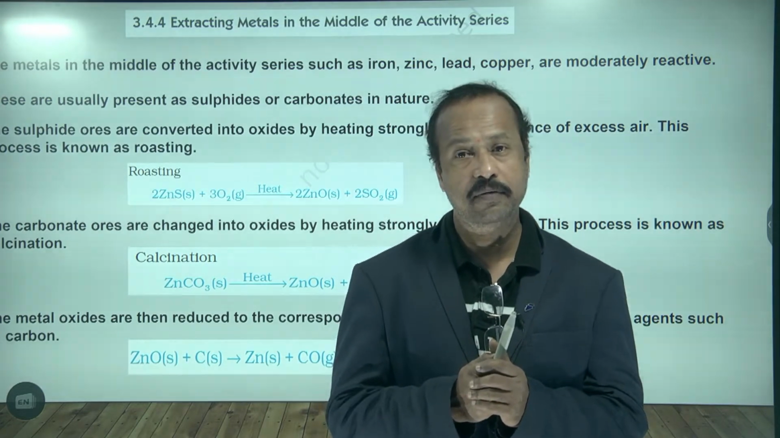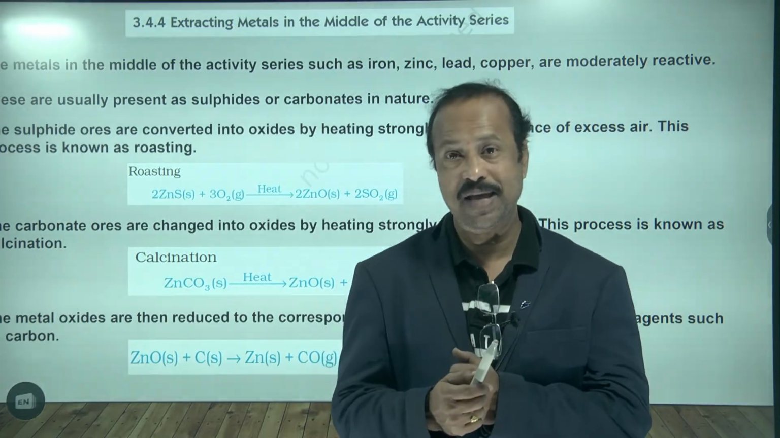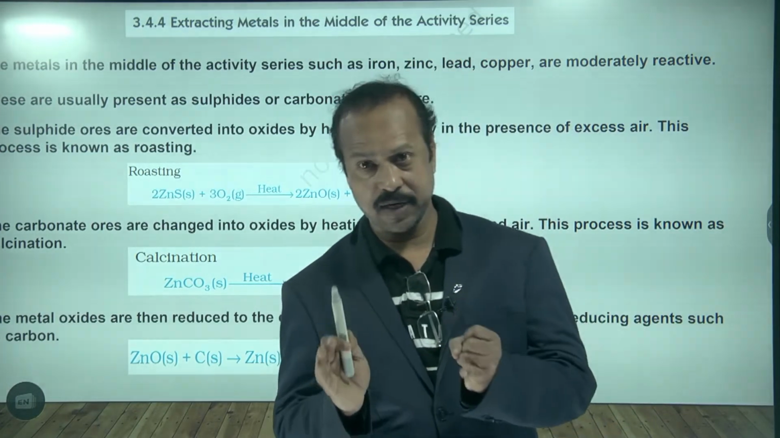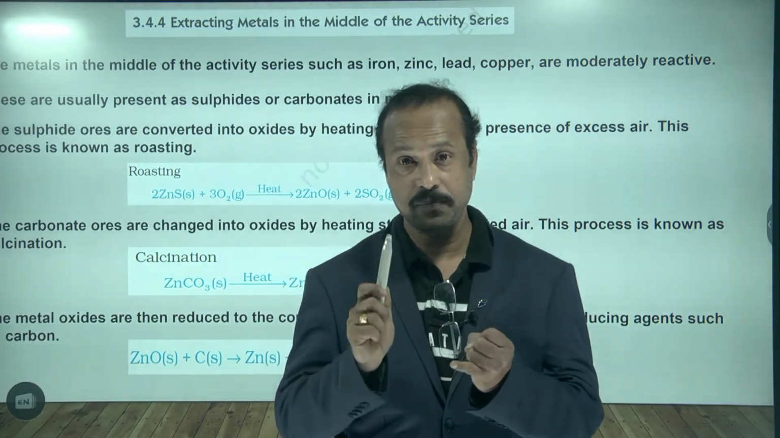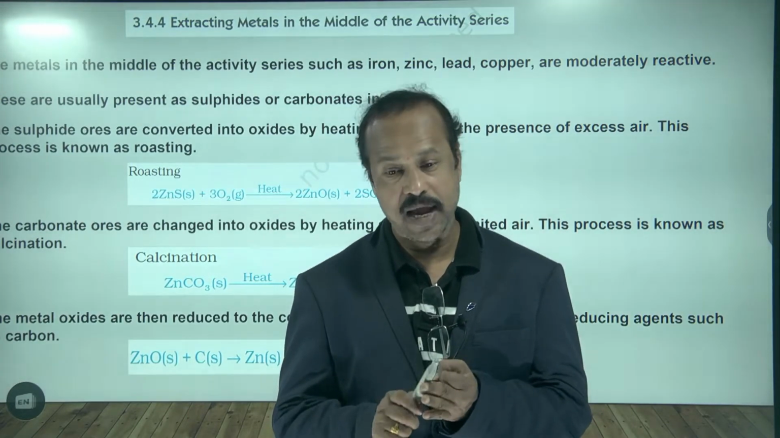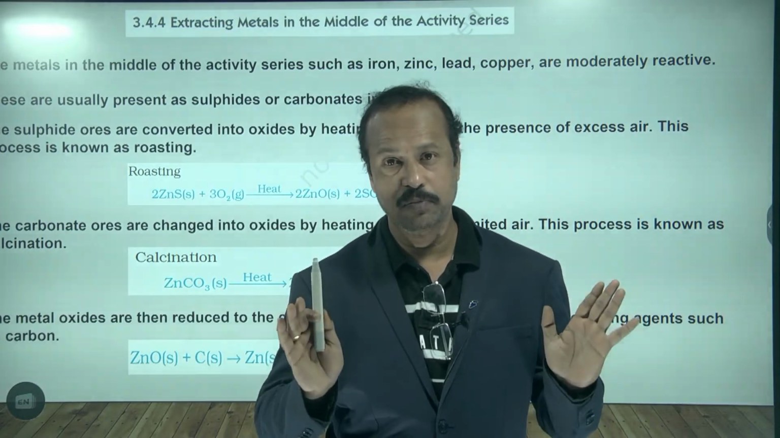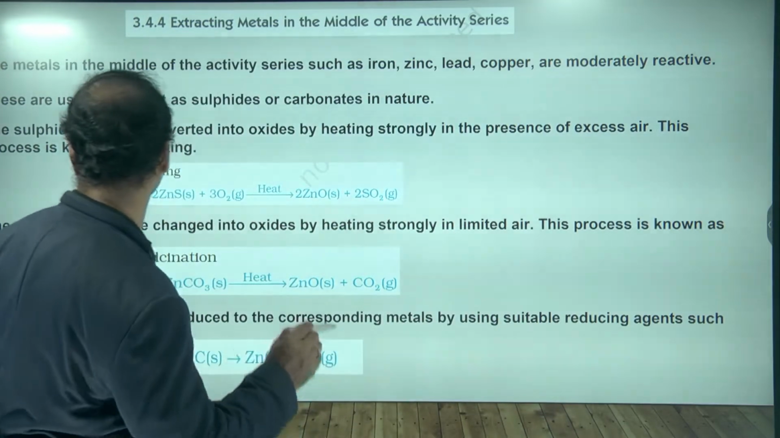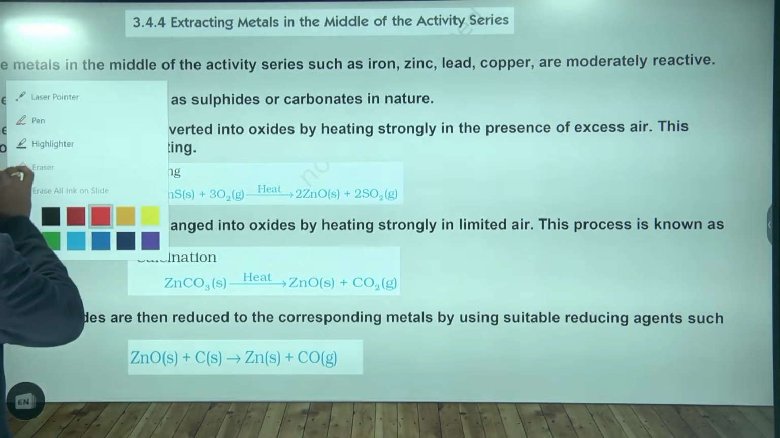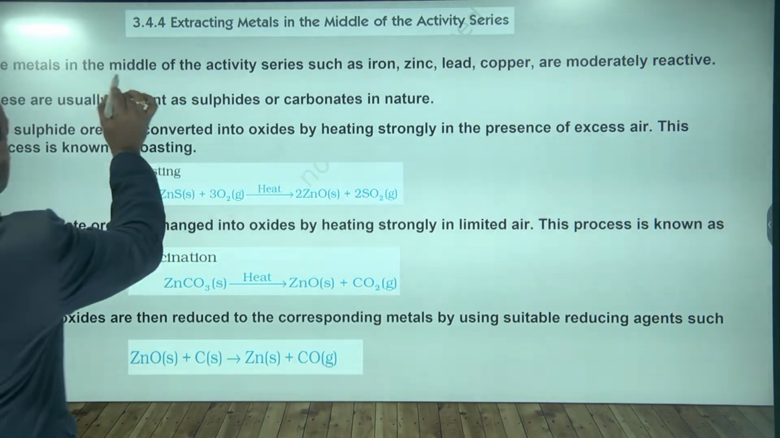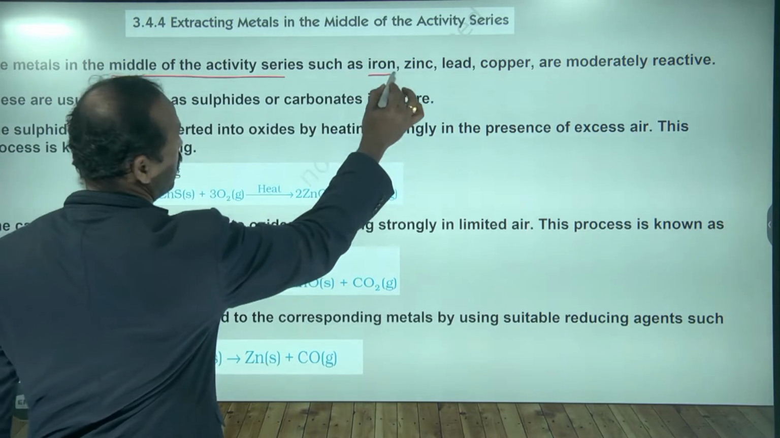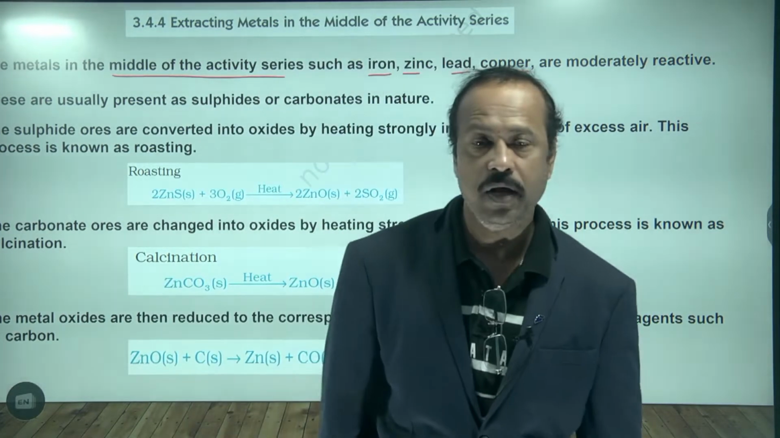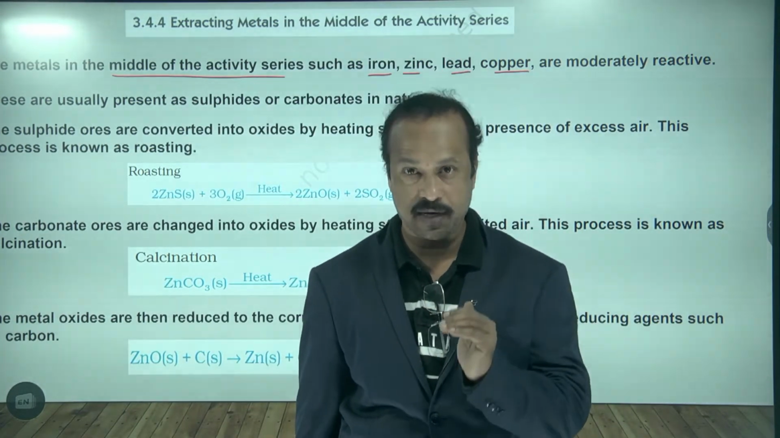So how can moderate reactivity metals be extracted? That we are going to learn here. Moderate or middle reactivity elements are like zinc, iron, lead, copper. All these we can give as examples for the medium or middle reactivity series. You can see on the slide here: the metals of middle reactivity series are iron, zinc, lead, copper.